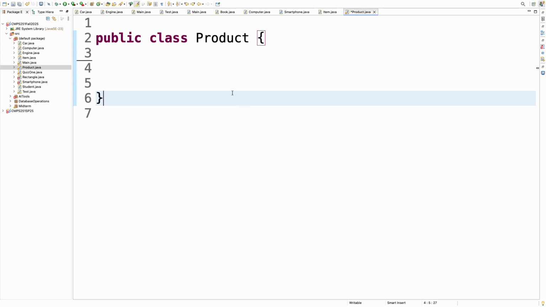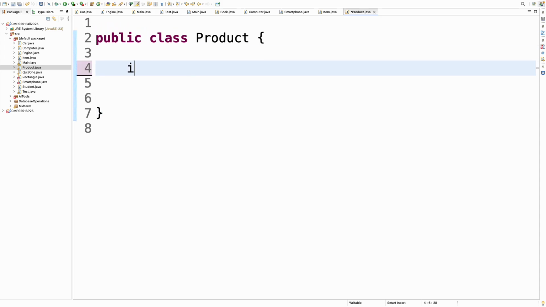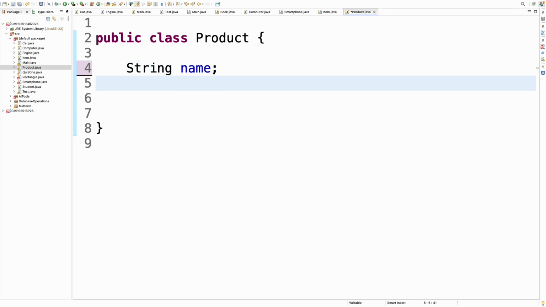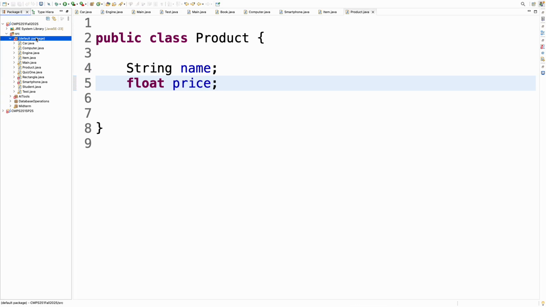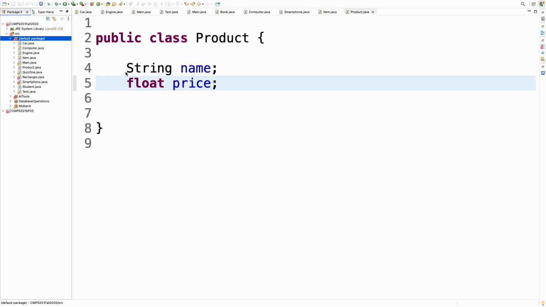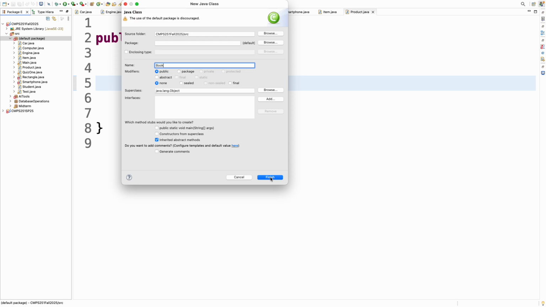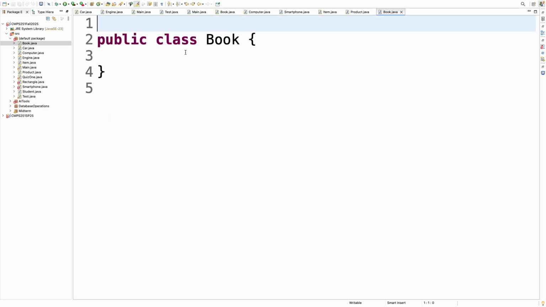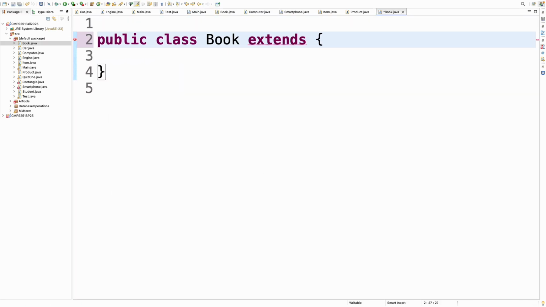Okay, we have this product class in which we have a string name and we have some price, maybe, for that one. And then I want to introduce another item, let's say a book class. And then in this one, what I will say is extends product. That's it.